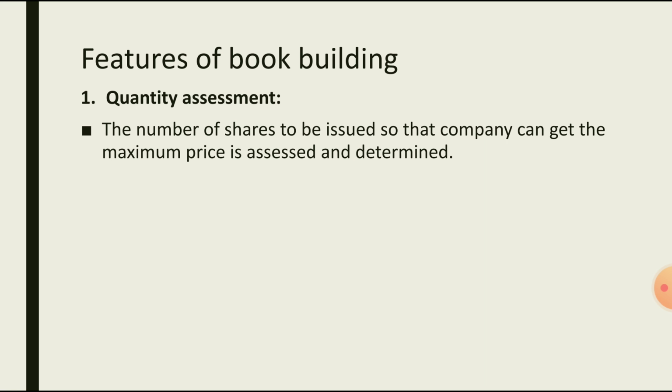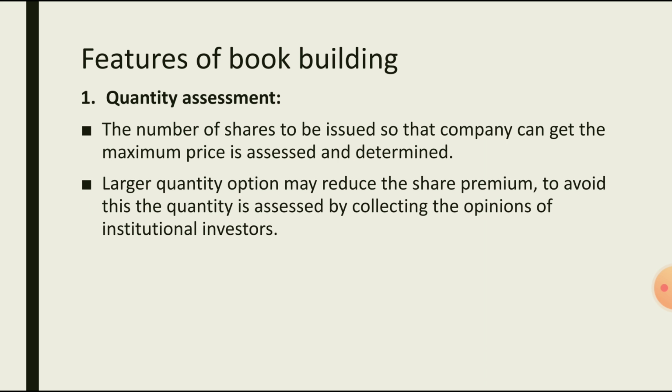the price is decided by the investors. Depending on the demand, depending on the offers for purchasing, the company can decide how many shares they need to issue. So the quantity of issuing shares can be decided. A larger quantity may reduce the share premium. To avoid this, quantity is assessed by collecting opinions of institutional buyers.